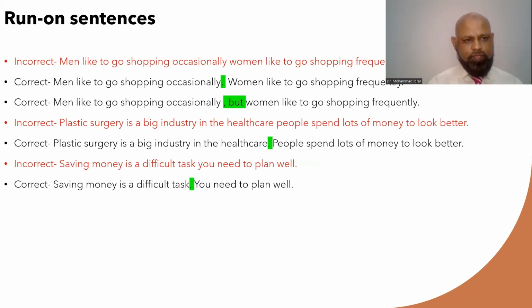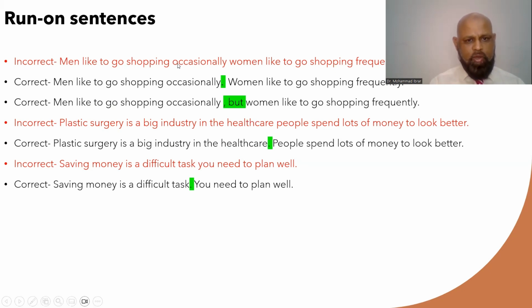Run-on sentences. Run-on means it just continues without using punctuation marks. You write sentences without punctuation marks, so you are actually making the mistake of run-on sentences. Now, let's see the first example.